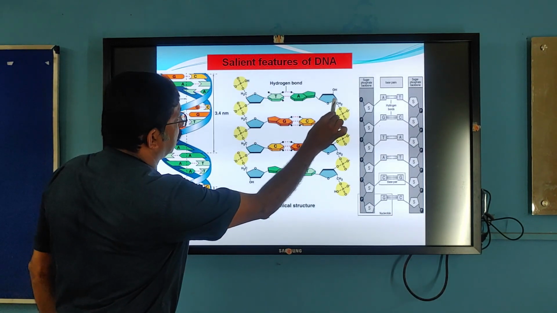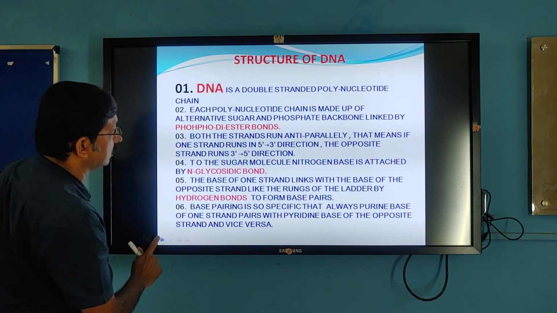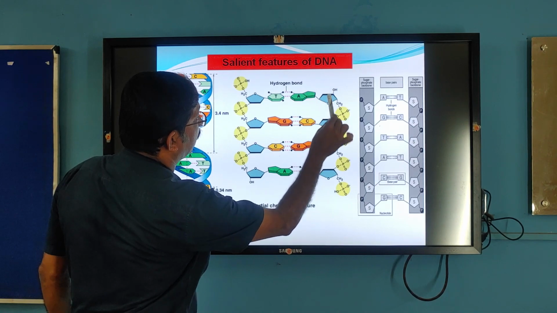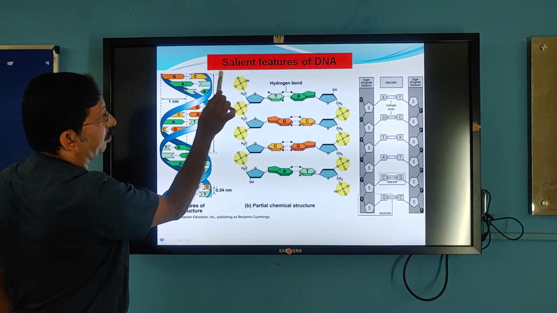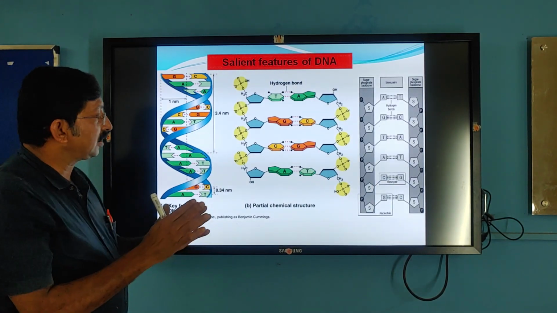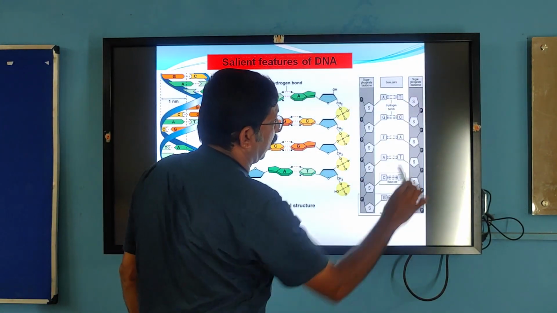And this is the third carbon atom of the opposite chain, which is facing upwards. So this is the 3' direction, this is the 5' direction. So both the strands are anti-parallel to each other.